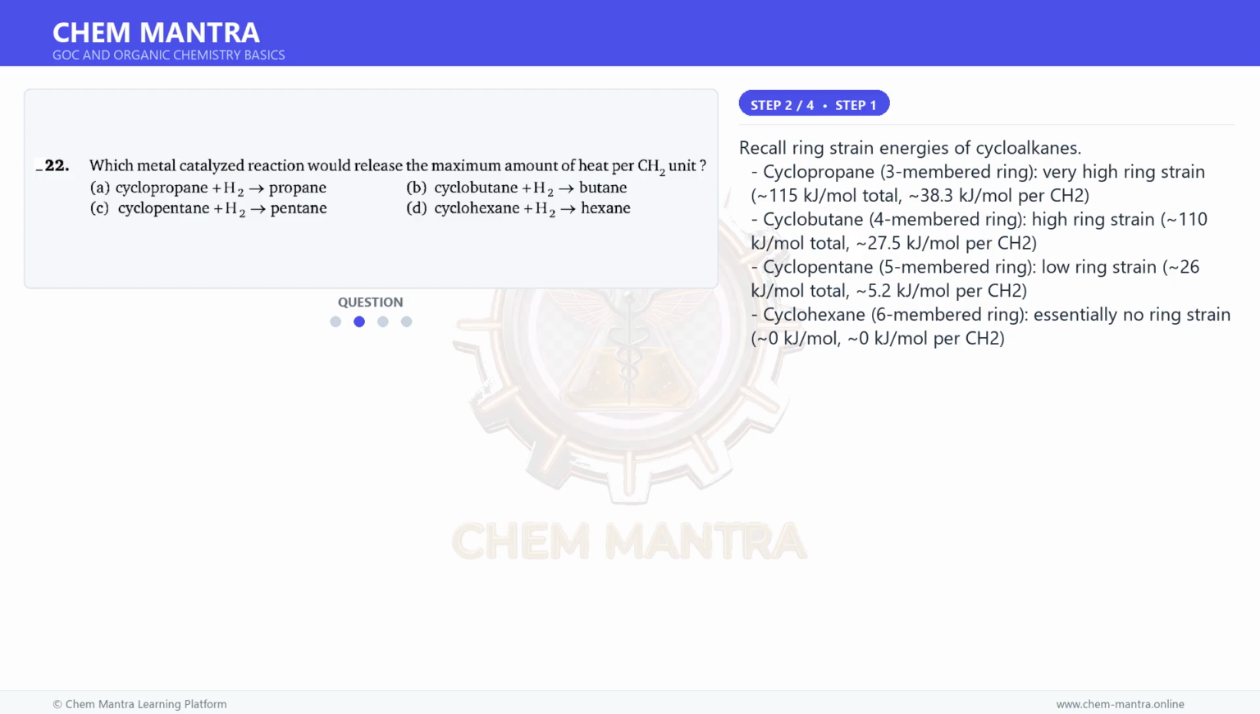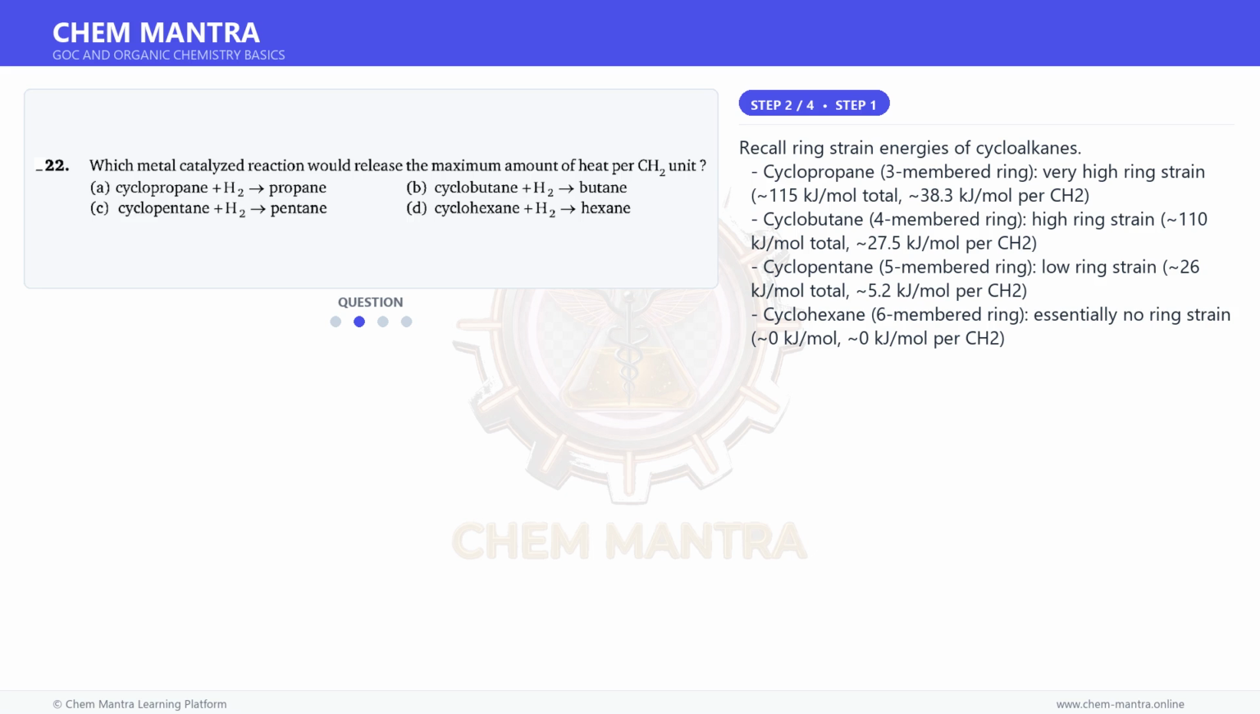Recall ring strain energies of cycloalkanes. Cyclopropane, 3-membered ring, very high ring strain, 115 kJ/mol total, 38.3 kJ/mol per CH2. Cyclobutane, 4-membered ring, high ring strain, 110 kJ/mol total, 27.5 kJ/mol per CH2.